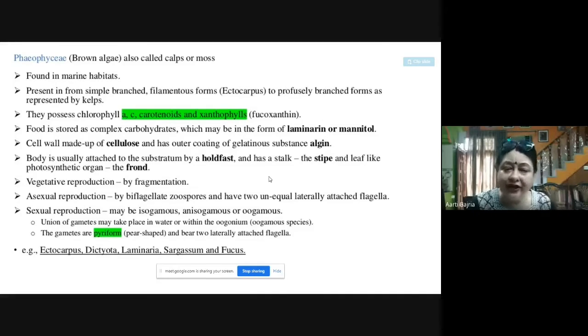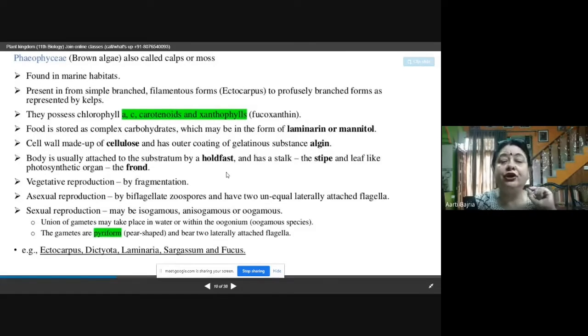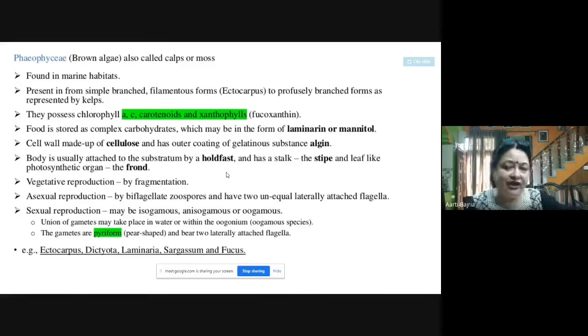Now the body is usually attached to the substratum. Substratum means a base where the body is attached, and that attaching structure of the body is called the holdfast.